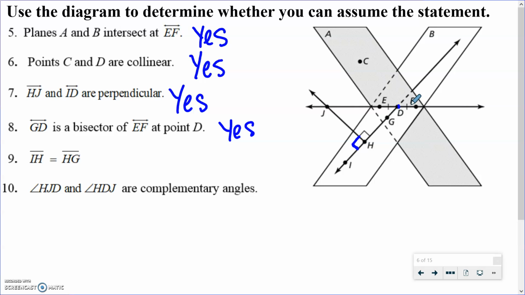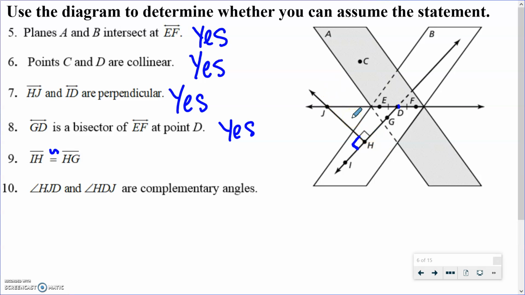Okay, the next one is IH is congruent to, I'm going to add the congruent because that makes it a little bit more mathematically correct, IH is congruent to HG. Okay. Well, it looks like it. I mean, IH and HG look about the same. And I know that JH is perpendicular.